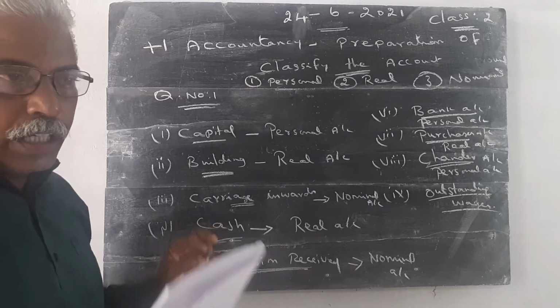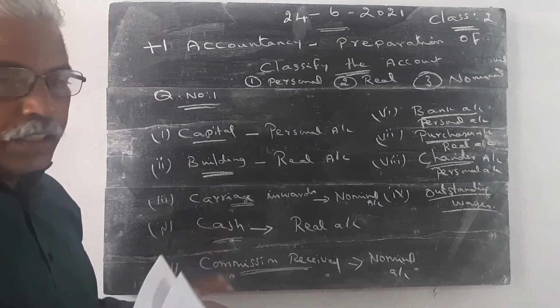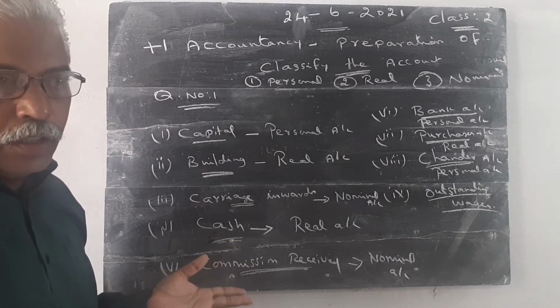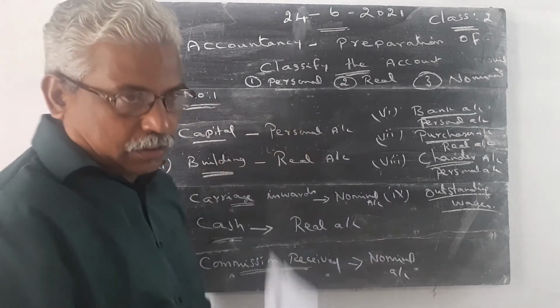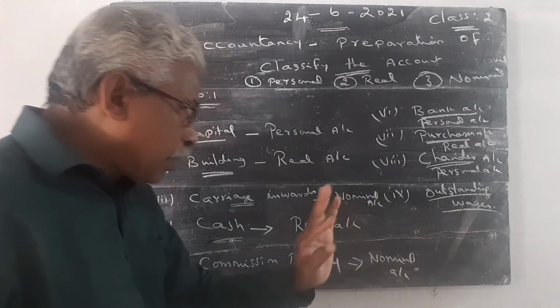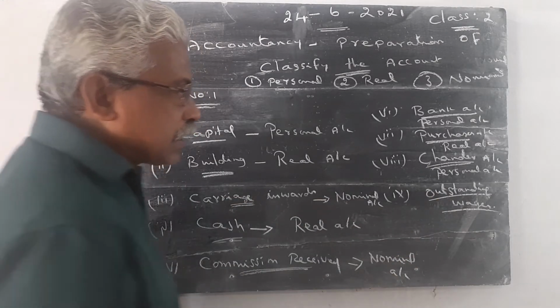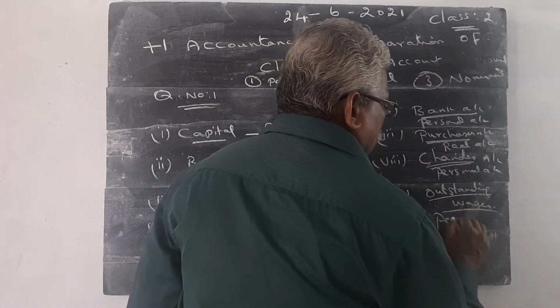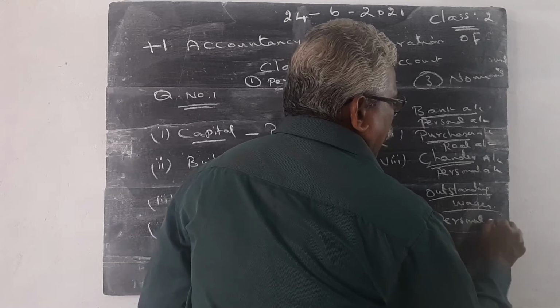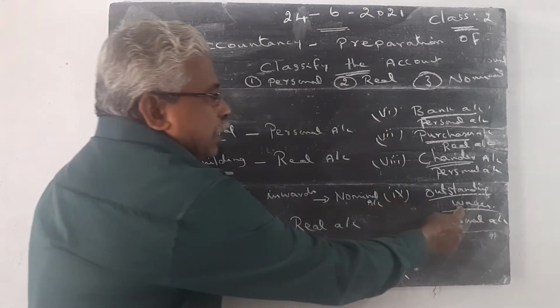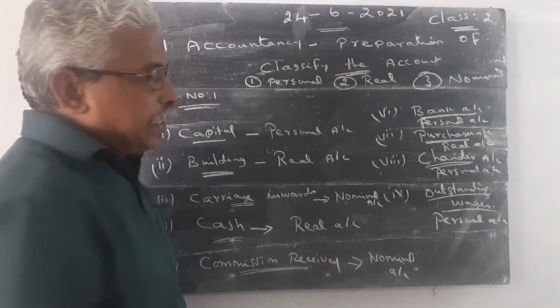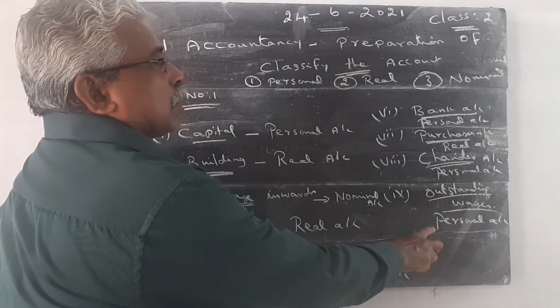A person is working in our institution, and the wages are not yet paid, so the proprietor is responsible to pay those wages. So wages is a nominal account, but outstanding wages is considered a personal account. It is considered a representative personal account.